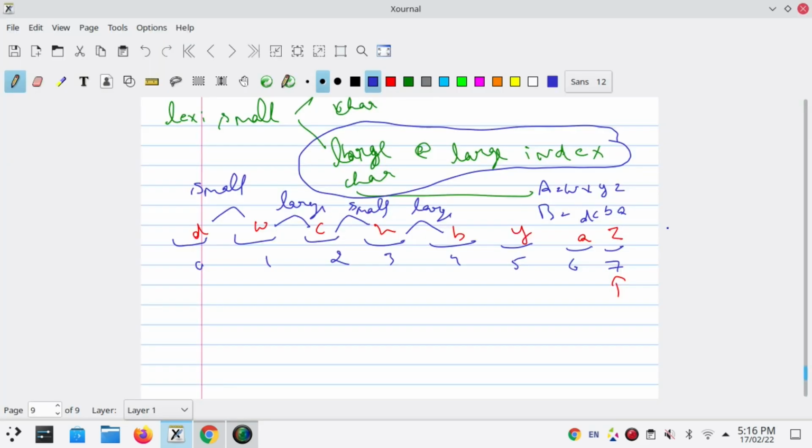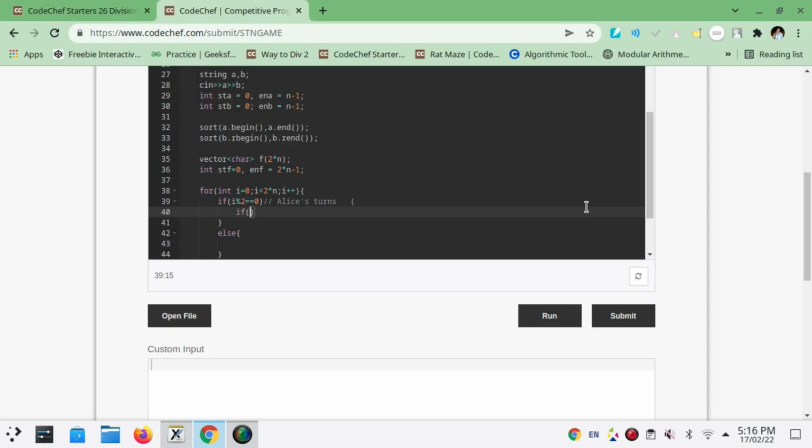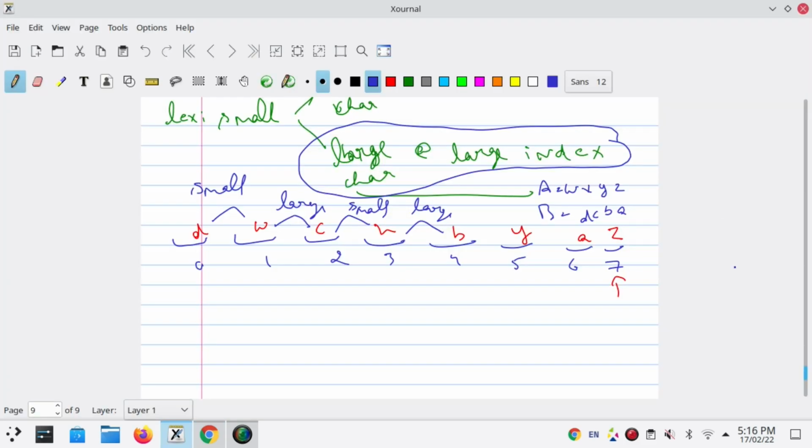We know that when Alice starts inserting, here we are decrementing the ending part of A.